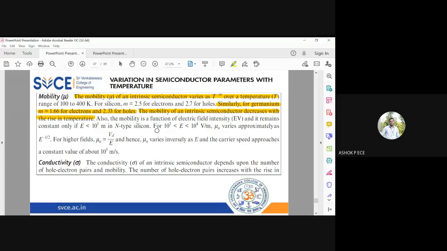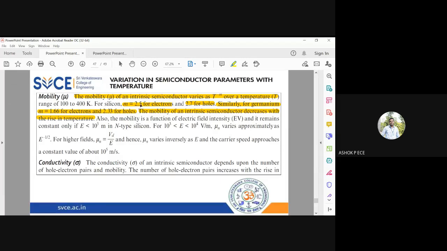For silicon, the value of m is 2.5 for electrons and 2.7 for holes. For germanium, the value is 2.33 for holes and 1.66 for electrons, where mobility goes as T to the power minus m. For holes, the m value is larger, which indicates that the mobility is much less for holes.